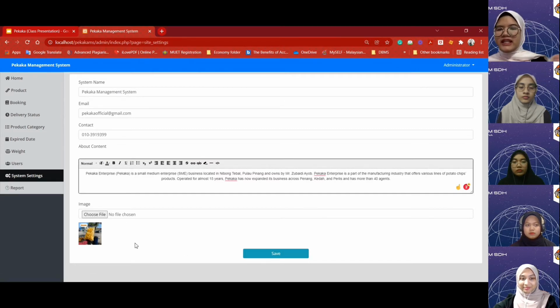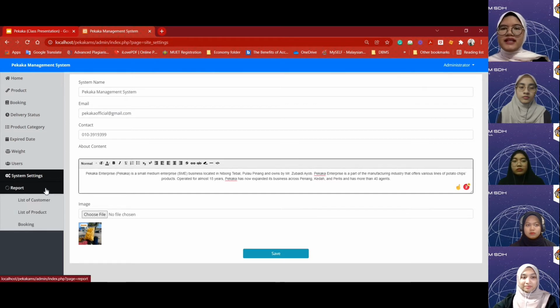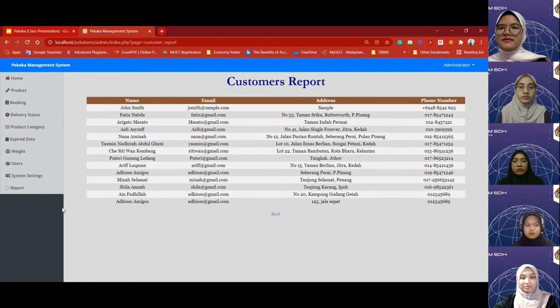And last but not least is the report section. For Pekaka Enterprise, there are three reports that have been made, which are list of customer, list of product, and booking. Let's see the first report, which is list of customer. The list of customer is actually a customer report which consists of name, email, address, and phone number of the customers that have made an order.